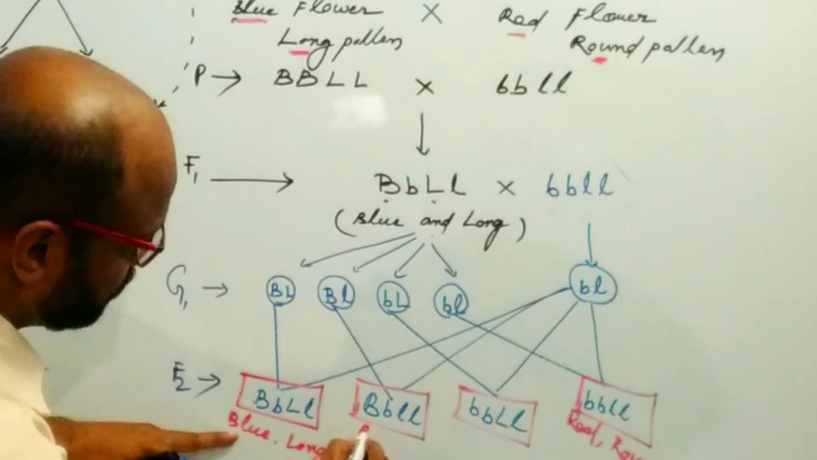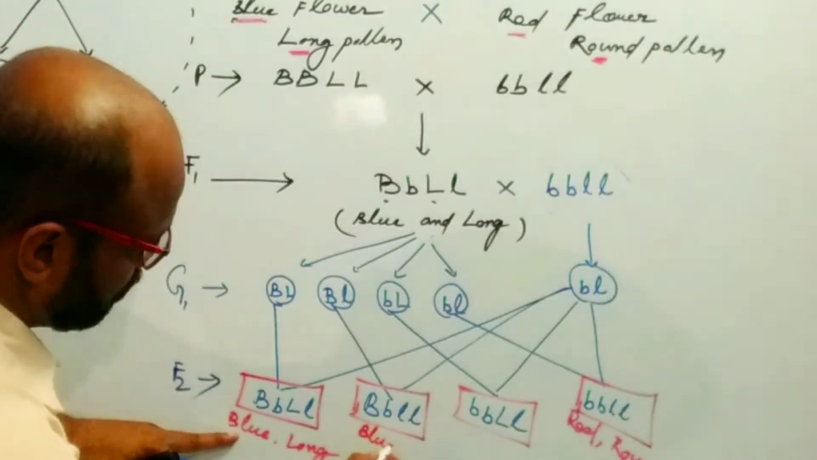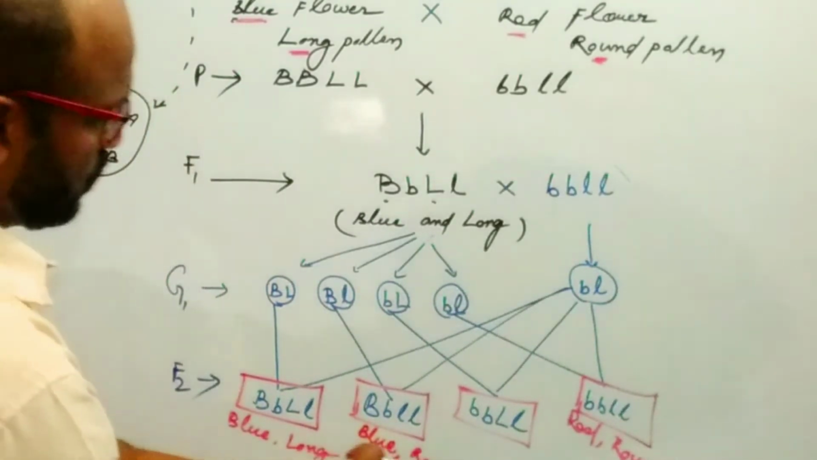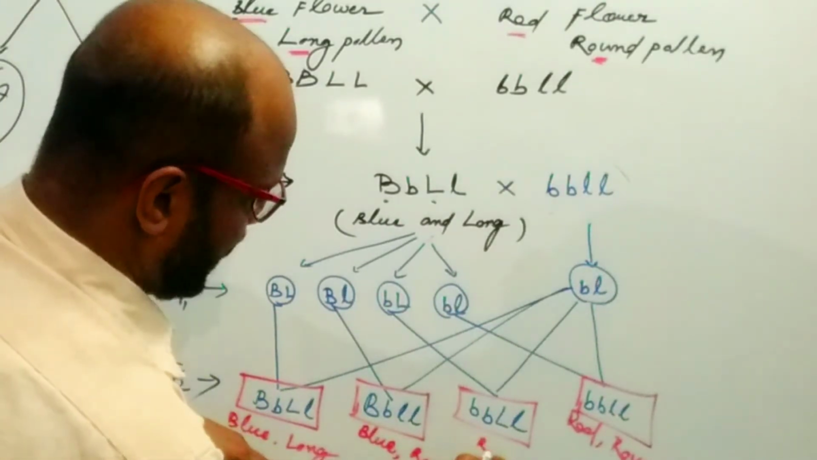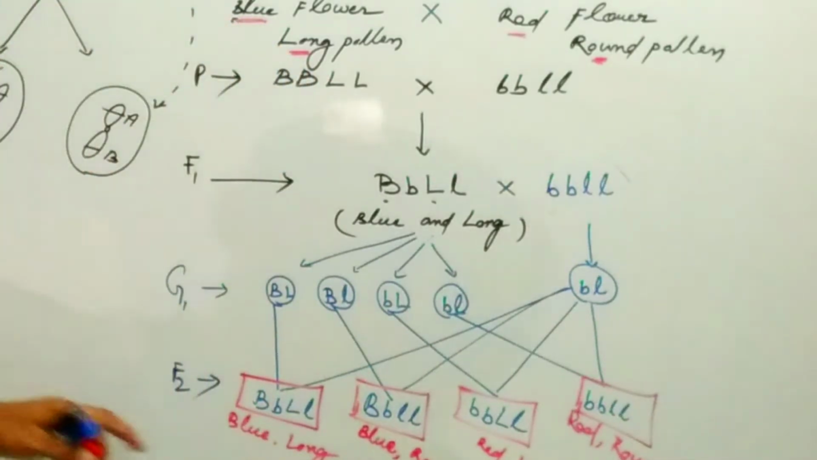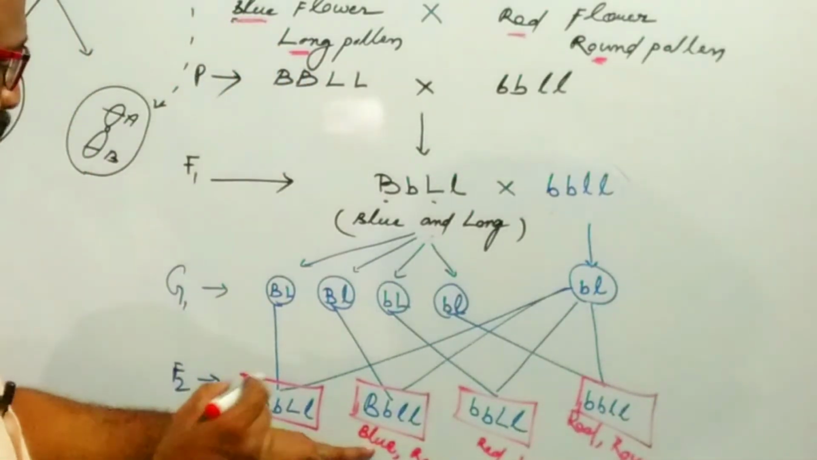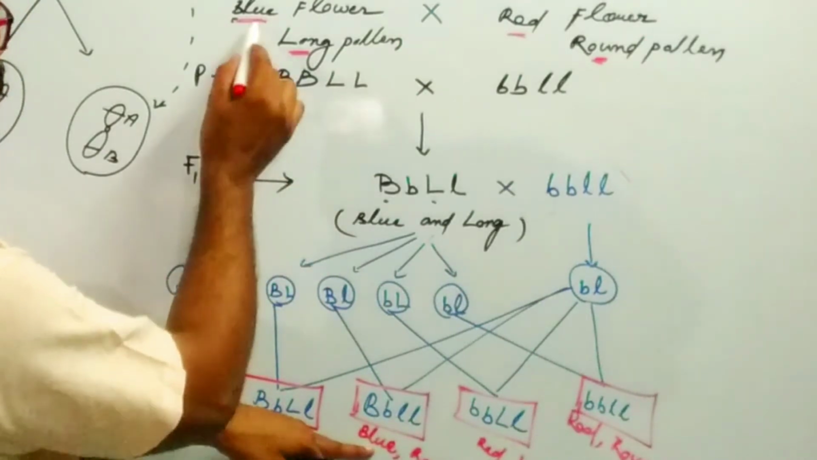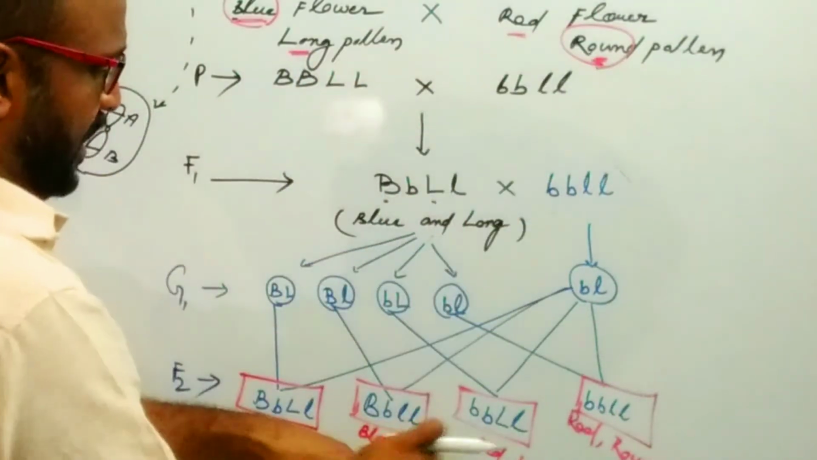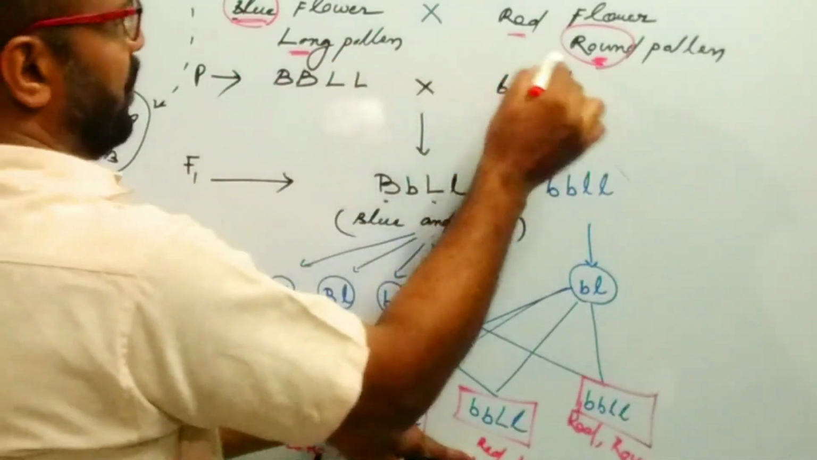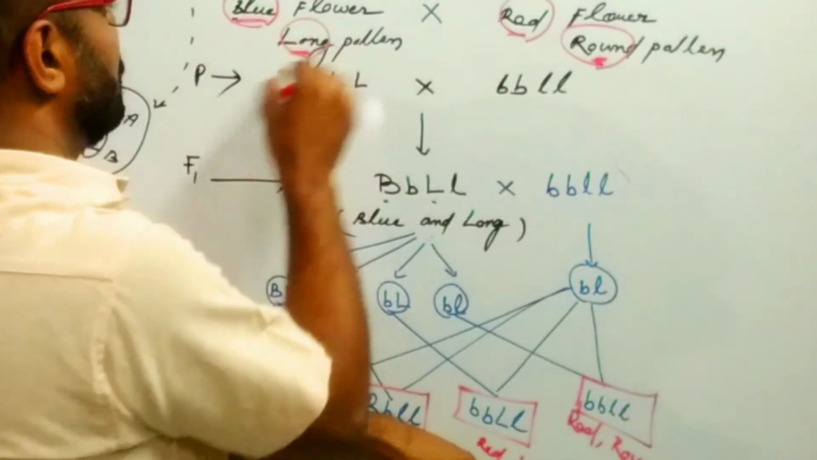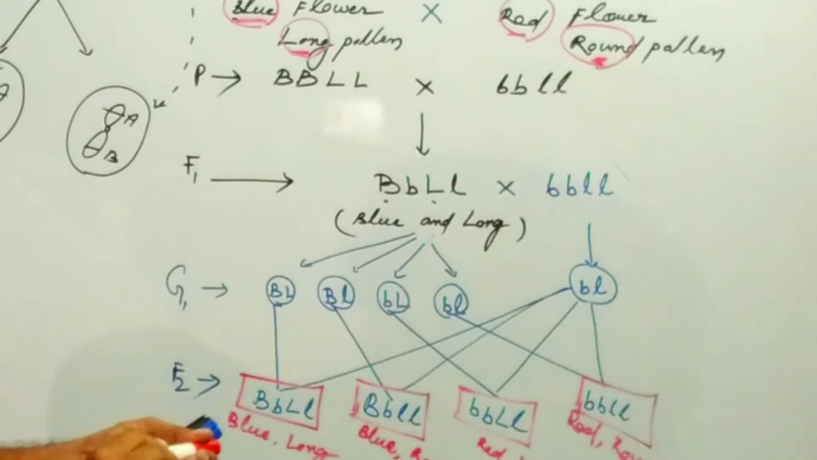One is blue and round. Another is red and long. So these two are known as the non-parental characters. Having one blue here and another round here, this is known as non-parental. Here one is red and another is long. So this is known as the non-parental character.